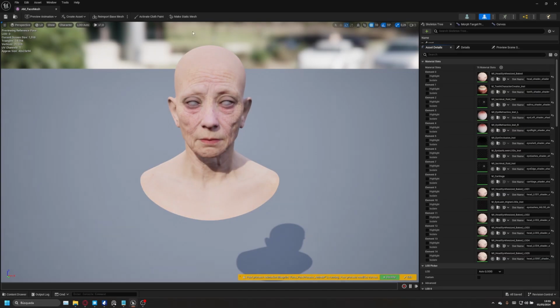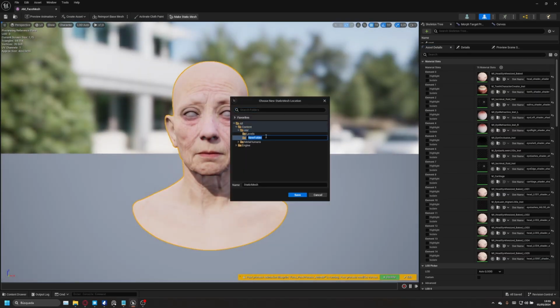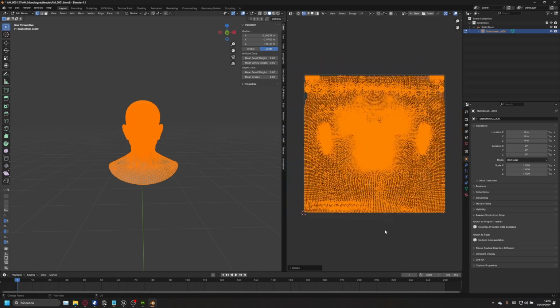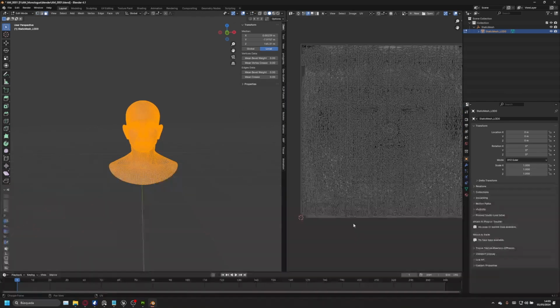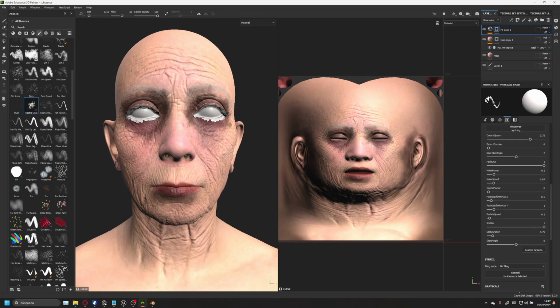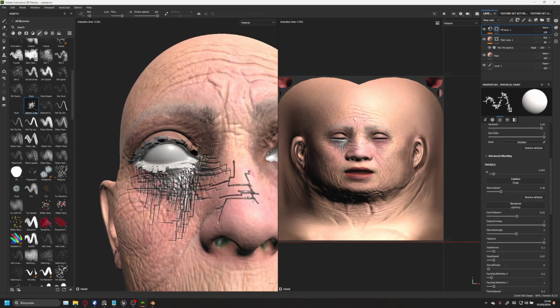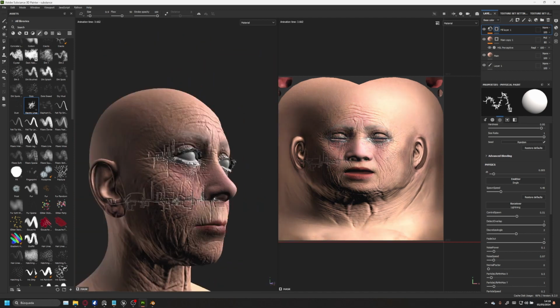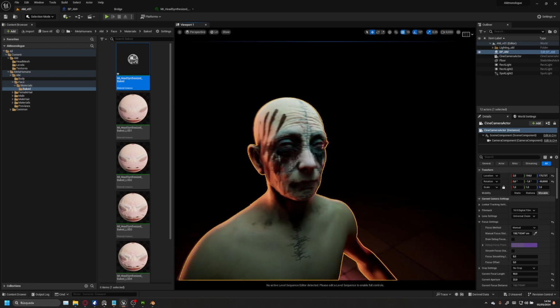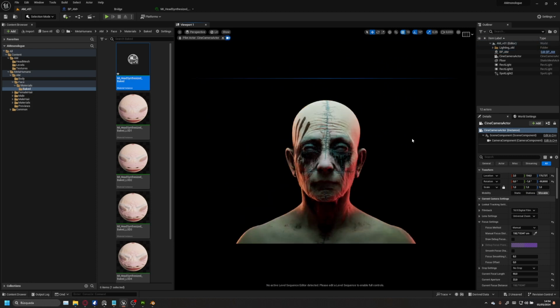Now, to play a bit with the textures, I extracted the head mesh and sent it to a new file. Also, this was the time to start setting up the scene in Blender as well. From Blender, I took the LOD 0 and sent it to Substance Painter. I just wanted to play around a bit, add some details that could make it look creepier, and ended up with something like this. Later, I brought the textures from Substance back in Unreal and set them on my character.